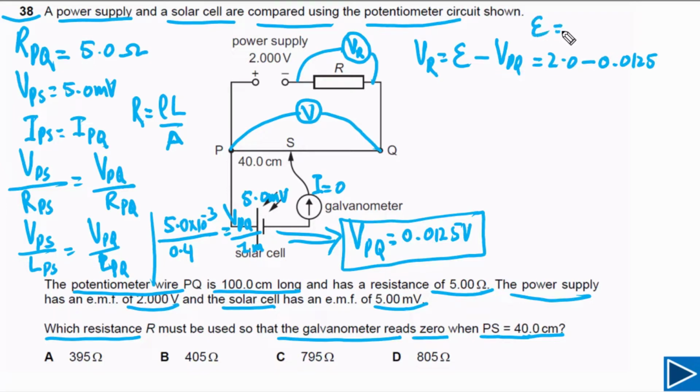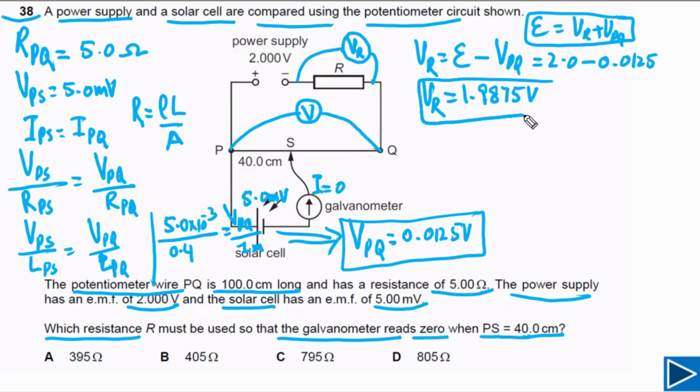It simply means that EMF is equal to VR plus VPQ, if you're not very clear about this. This is the concept we are using. So now from here we can find out VR. The potential difference across resistor R is 1.9875 volts.